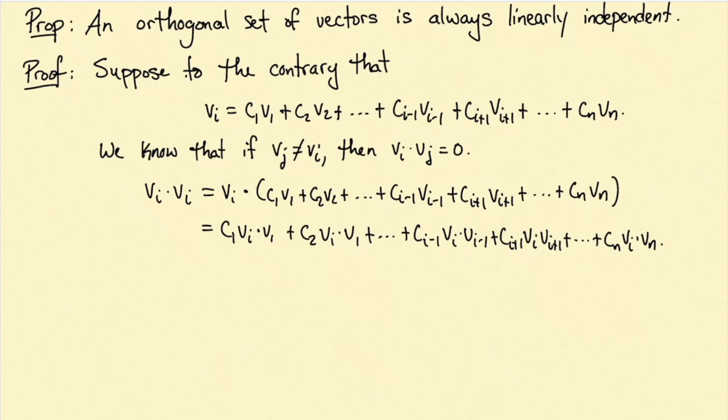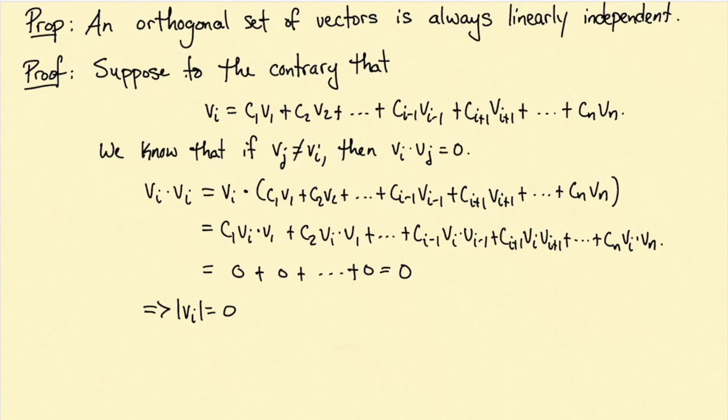And because we set up our linear combination to not include the vector vi in it, we know that each one of these dot products must be 0. Since we know that the dot product of vi with itself is the norm of vi squared, this tells us that the norm of vi is 0.